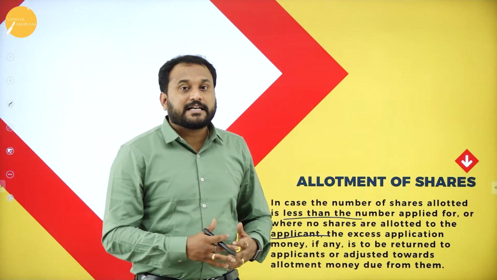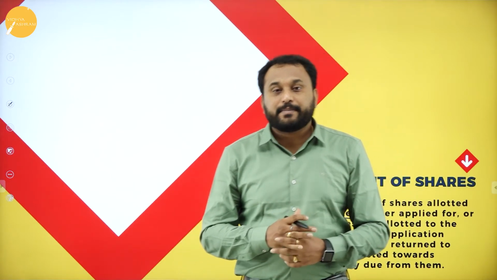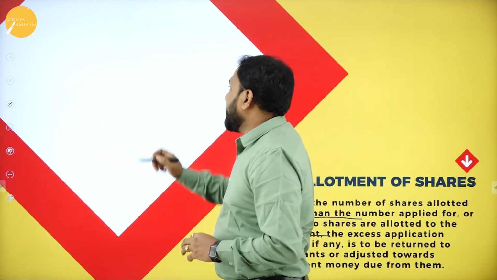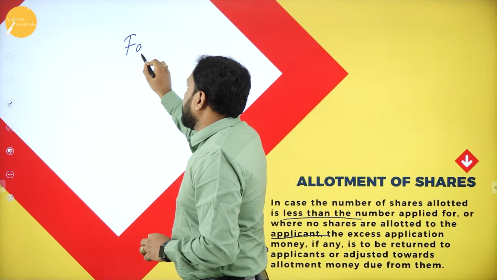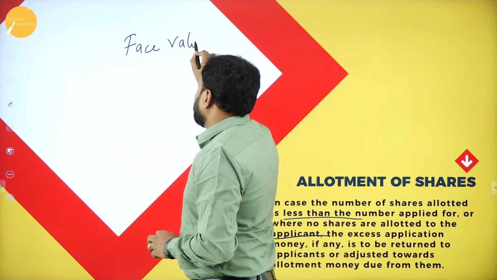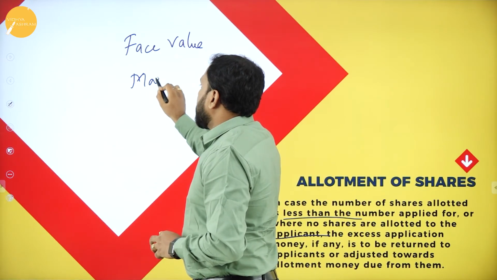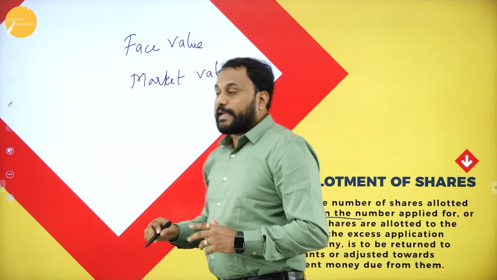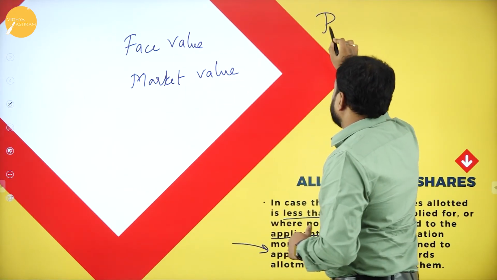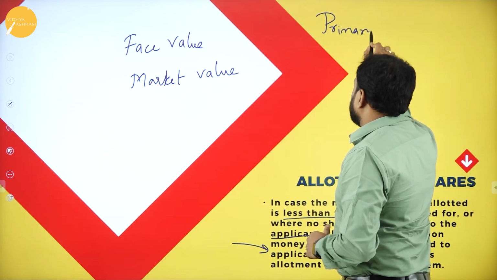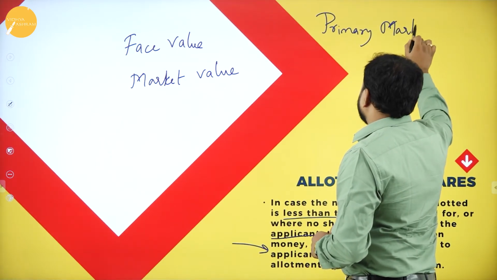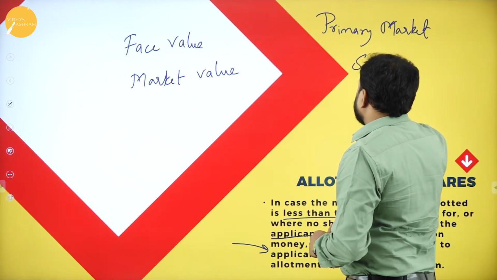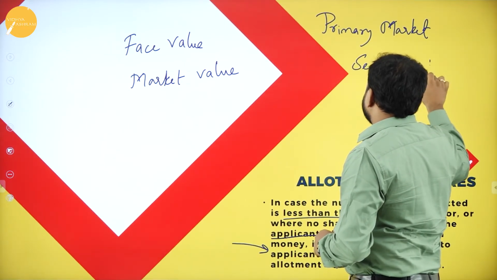shareholders. Sometimes what happens is a company, when it is listed as a public company, there are many people who want to buy the shares of the company. Now here what happens is the share prices are like this. One is called the face value. Another is called the market value. So we have two types of market, one is primary market and one more is secondary market.